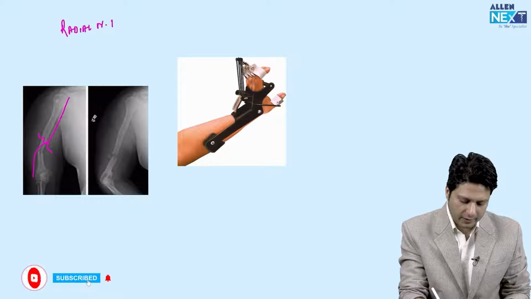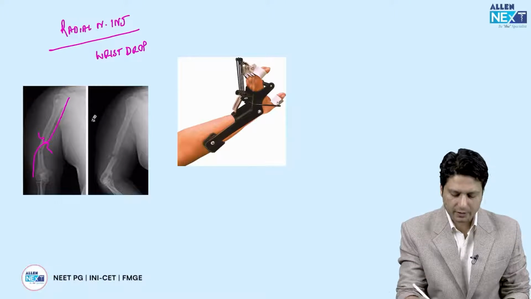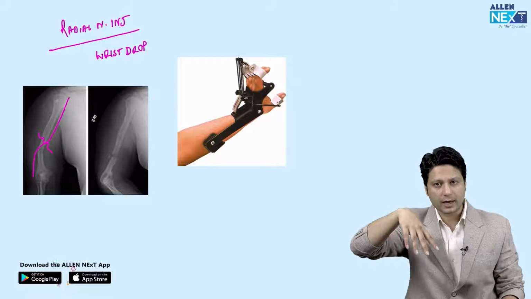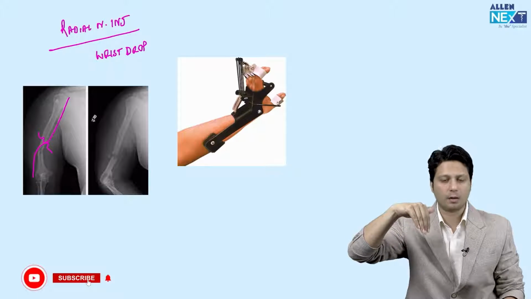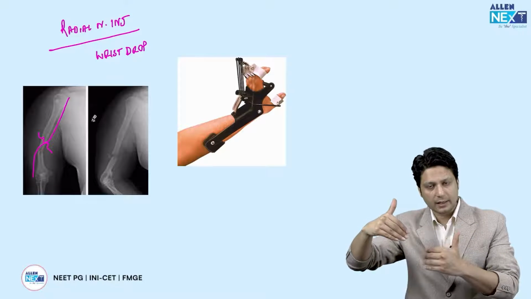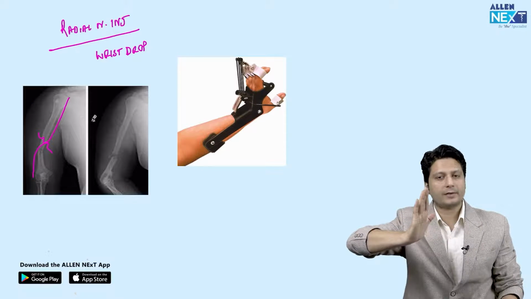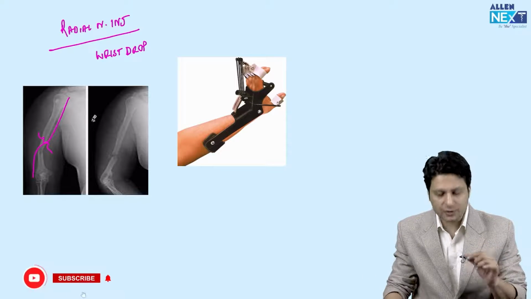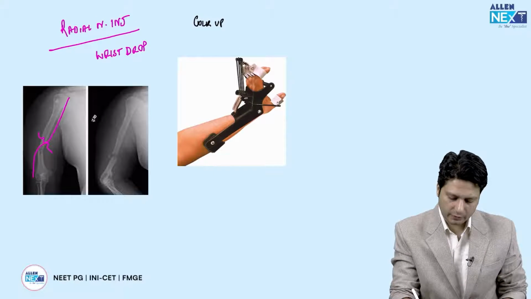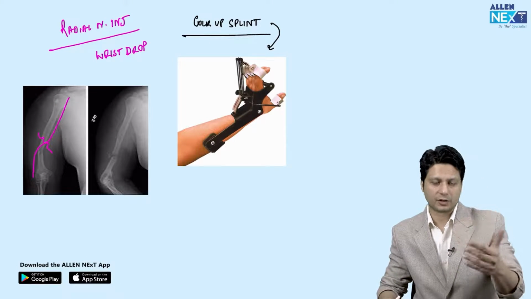And this radial nerve injury is identified as wrist drop. जो high radial nerve injury होती है above the level of elbow, उसके अंदर the extension of the wrist is lost and the patient presents with the wrist drop or the metacarpophalangeal joint extension loss. So इसको immobilize करने के लिए, in order to prevent this deformity from getting permanent, आप immobilize करते हो into extension, and this extension of the wrist is achieved by the cock-up splint. So this is how you will identify a cock-up splint, right? So this is how the questions are structured for the radial nerve injury.